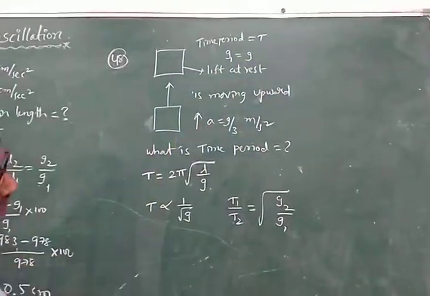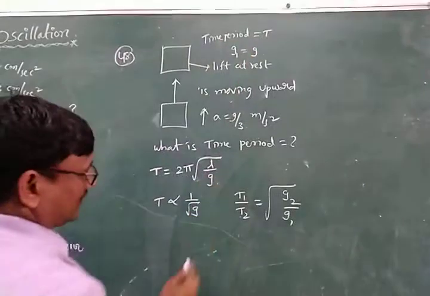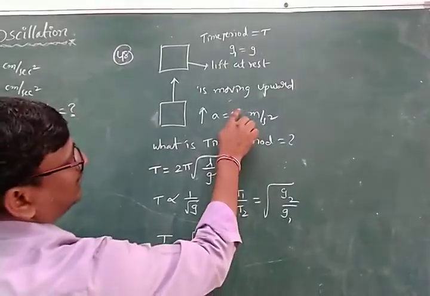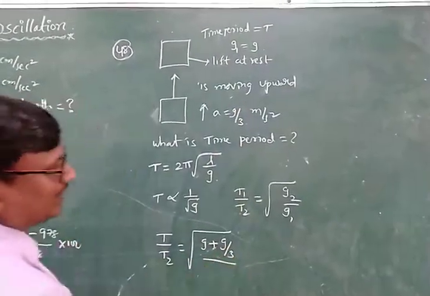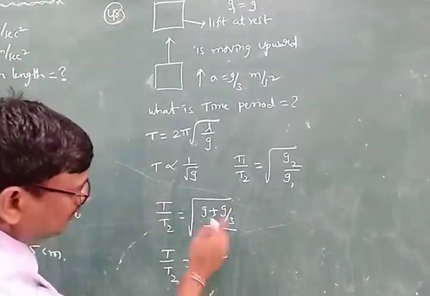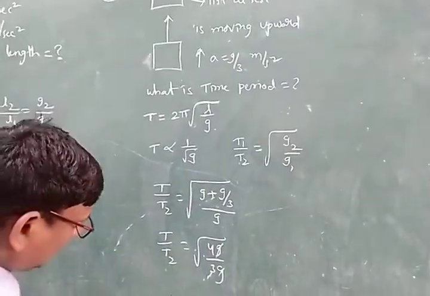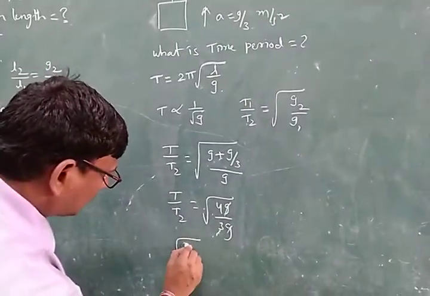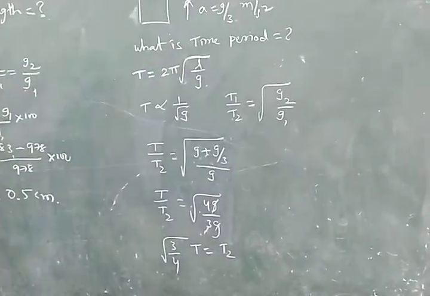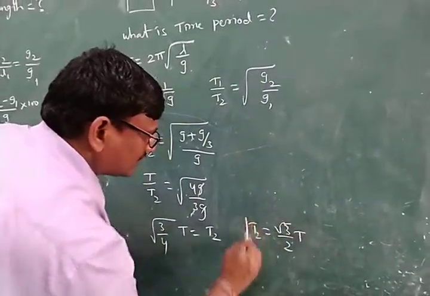And when it is moving up, what is the condition? We add this acceleration. T1 is given as T. So T by T2 is equal to under root of G plus G by 3, by G. Here T by T2 is equal to under root of 4G by 3G. The G gets cancelled, and we get root of 3 by 4 into T is equal to T2. So T2 is equal to root 3 by 2 into T.